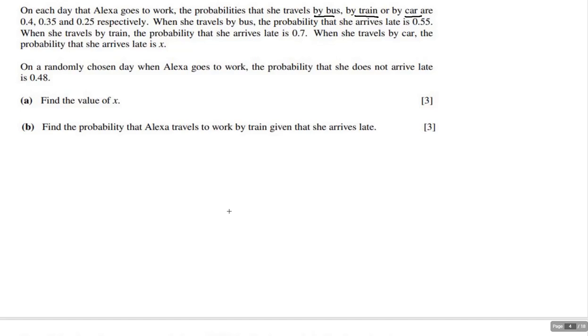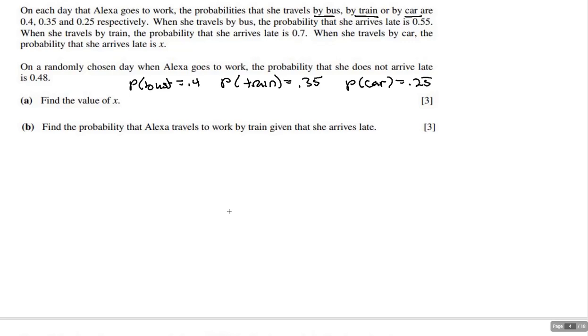So if it's me, I'm probably going to pull this out. Probability of bus is going to equal 0.4. Probability of a train, and I'm going to be careful to make sure I don't screw this up. But once I pull it out of the paragraph, I'm far less likely to mess it up. And the probability of going by car is now going to be 0.25.